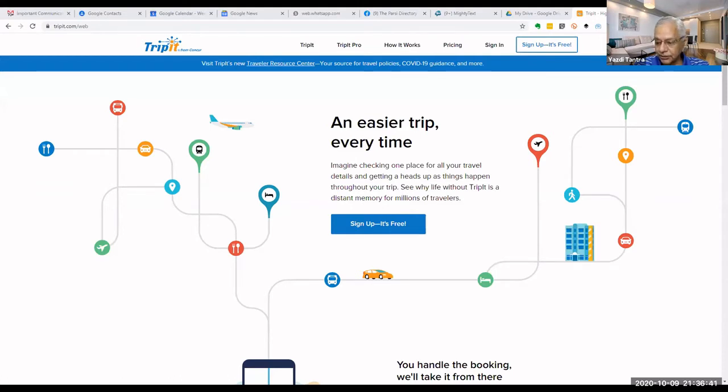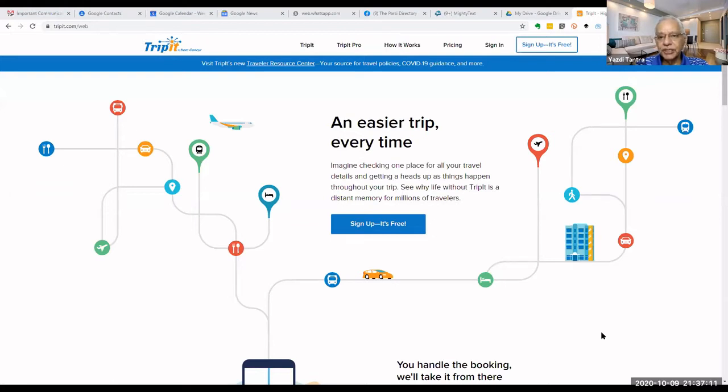And TripIt does lots and lots of things for us. So what happens in TripIt, whenever you get an airline ticket by email, what you do is you forward it to a pre-specified address on TripIt. Once you have a plan, you sign in. There are free plans and there are paid plans. We will see the difference between the two. But the minute you get an airline ticket on email, you just forward it to TripIt.